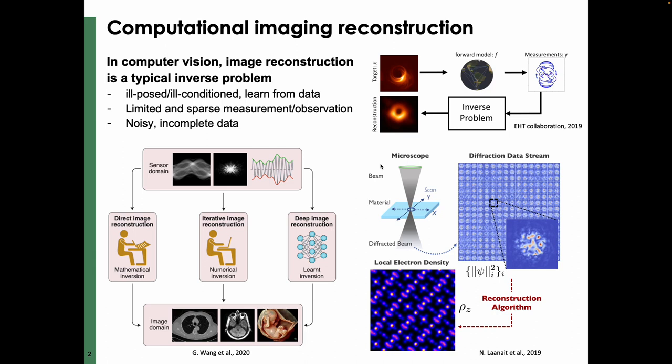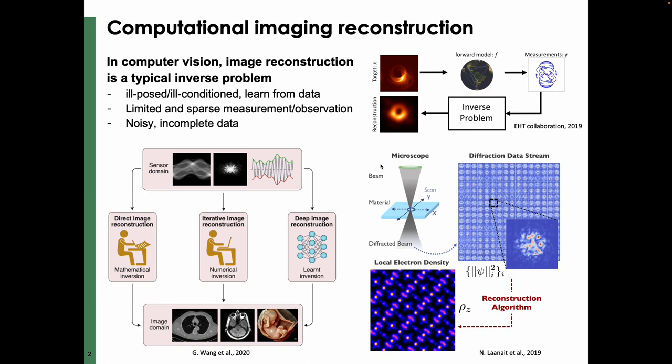This is tomography in biomedical and healthcare. We would like to reconstruct images by using sensor data from X-ray, CT, or MRI. The traditional methods include direct image reconstruction and iterative reconstruction, like solving optimization with regularization. Recently, deep learning is widely used to learn the inverse problem.